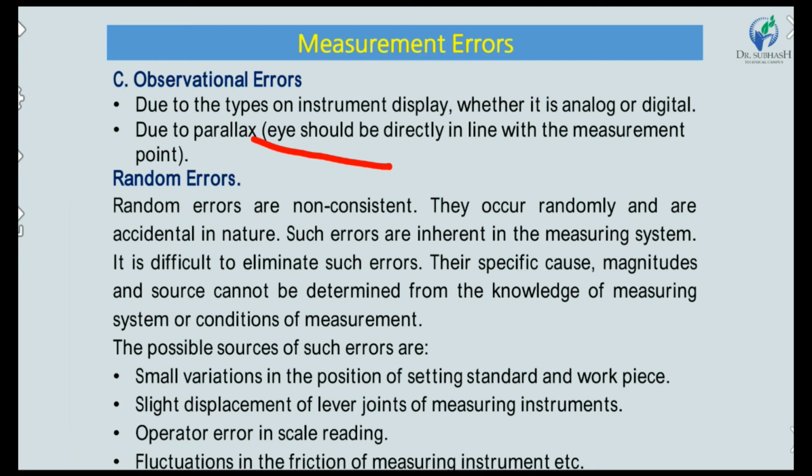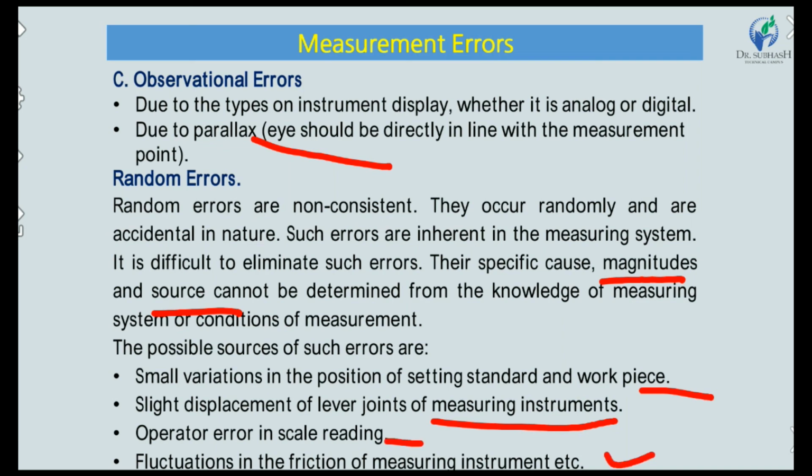Their specific causes, magnitude and source cannot be determined from knowledge of the measuring system or the conditions of measurement. The possible sources of such error are: first, small variation in the position of setting the standard and workpiece; second, slight displacement of the lever joint of the measuring instrument; operator error in scale reading; and fluctuation in friction of the measuring instrument.